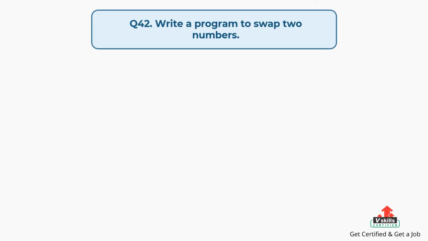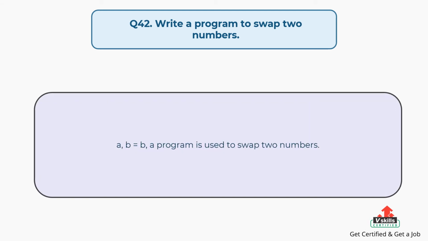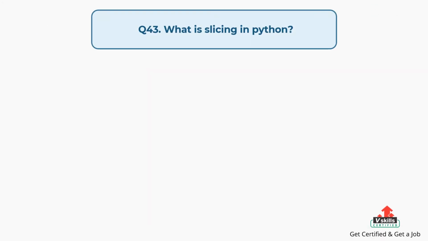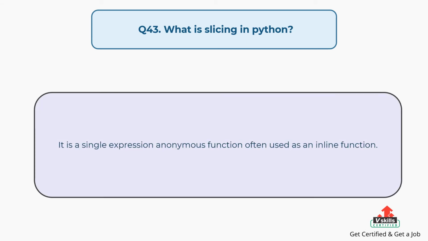Question number 42, write a program to swap two numbers. The answer is, a, b = b, a is the program used to swap two numbers. Question number 43, what is slicing in Python? The answer is, it is a single expression anonymous function often used as an inline function.